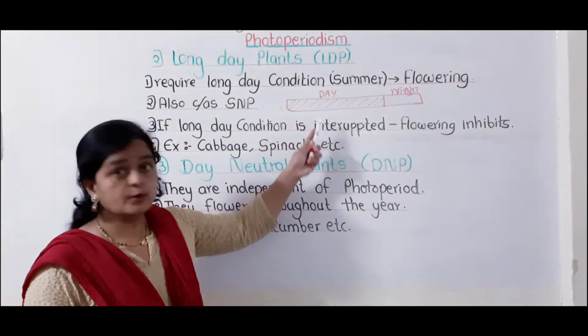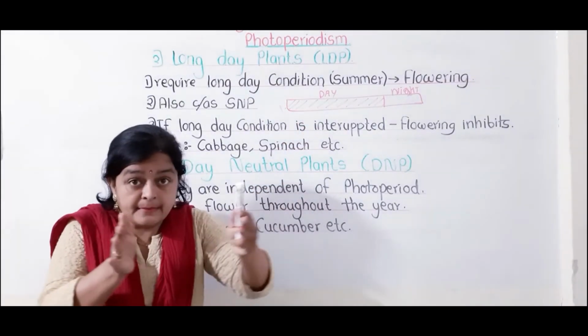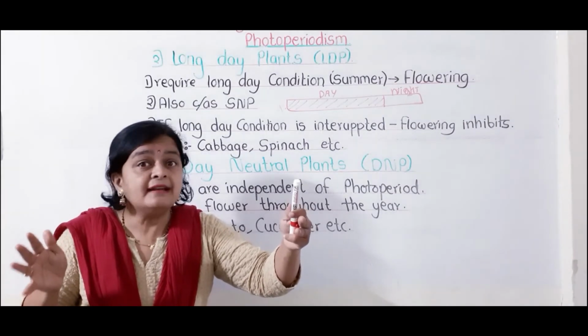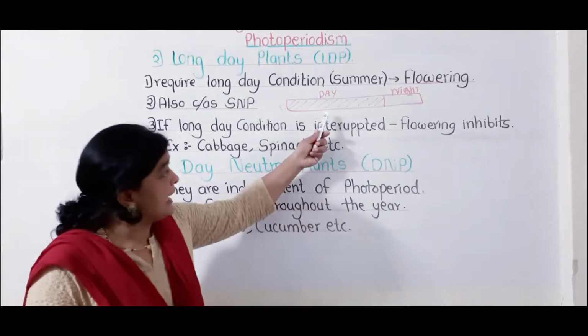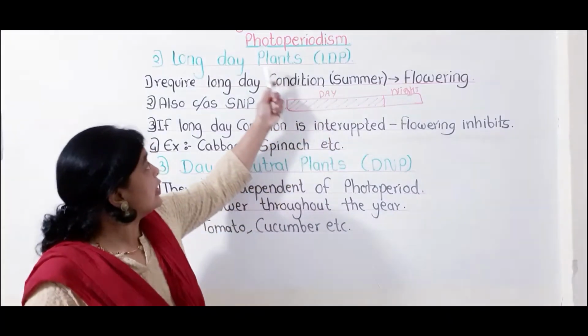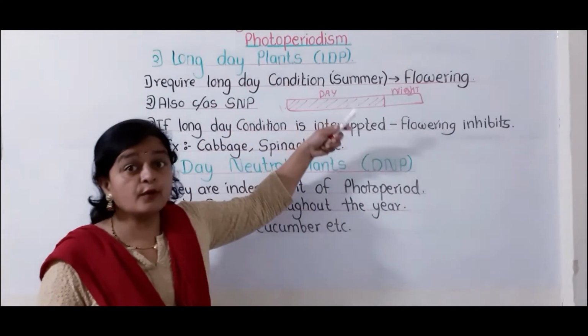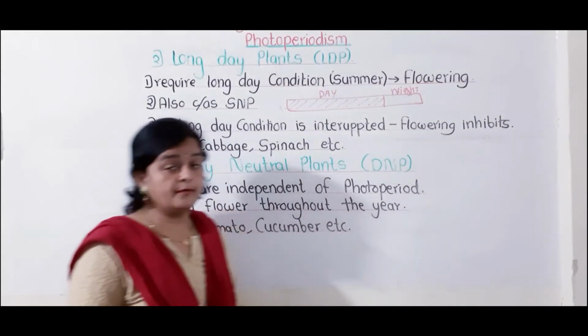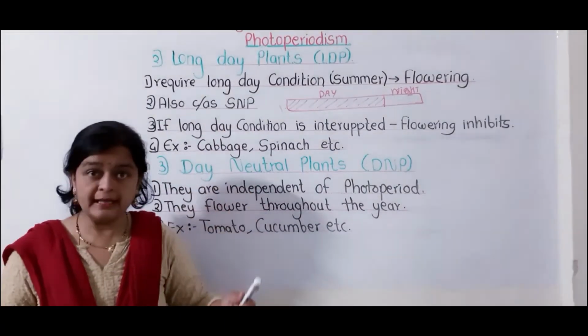Okay, suppose a plant requires maximum light condition, long day condition, or you can say a larger photoperiod for flowering, then those types of plants are called long day plants.